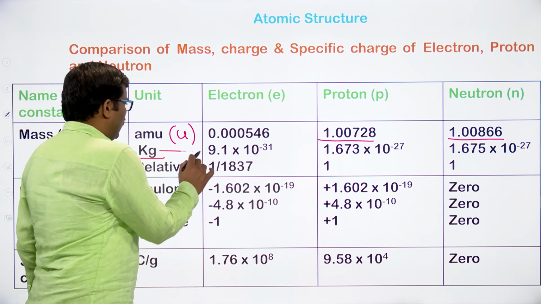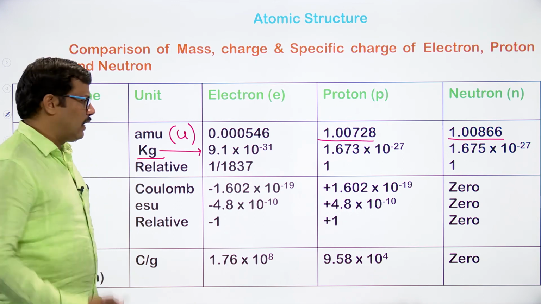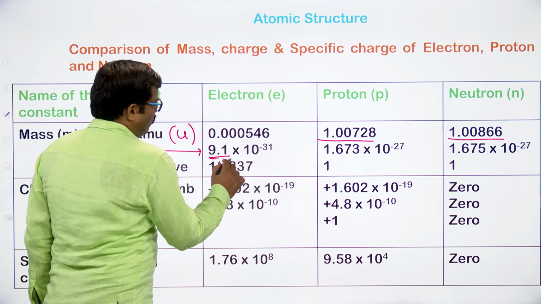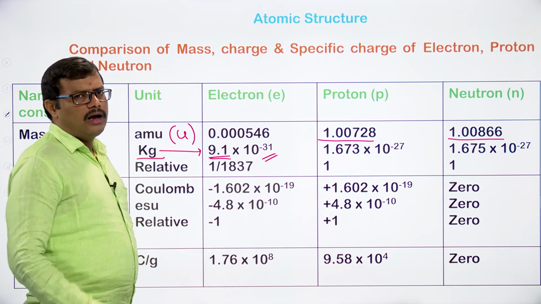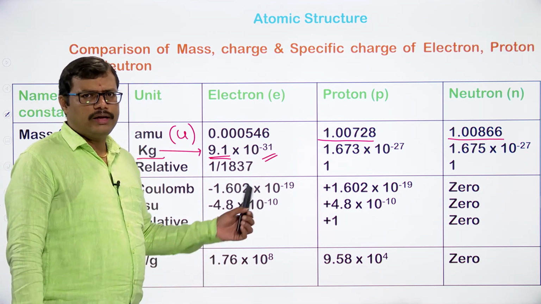In terms of kilograms, electron mass is found to be 9.1 into 10 to the power of minus 31 kilograms, or minus 28 grams.